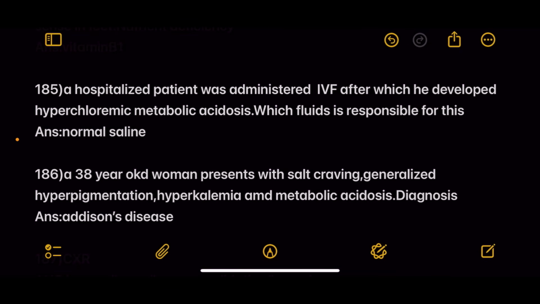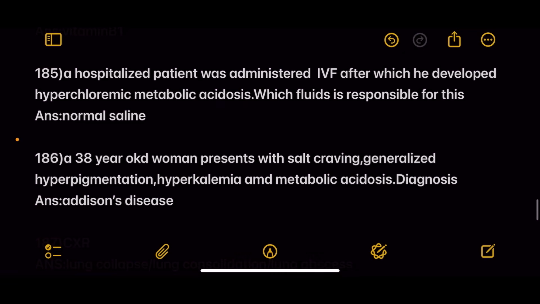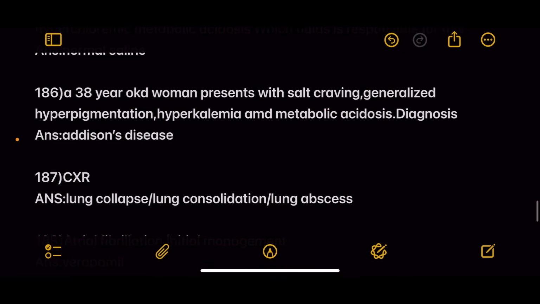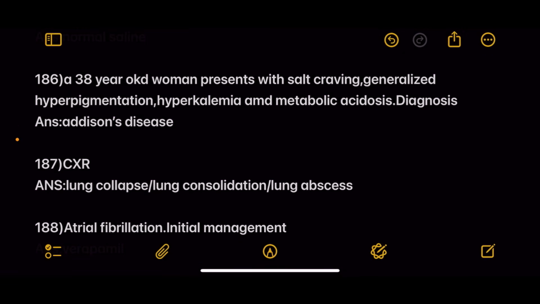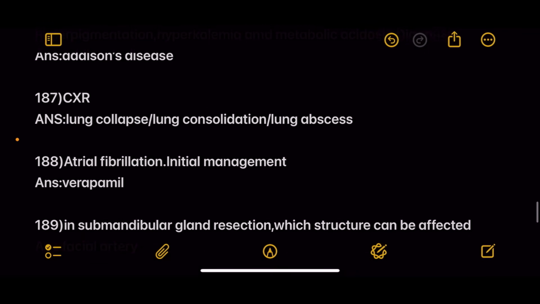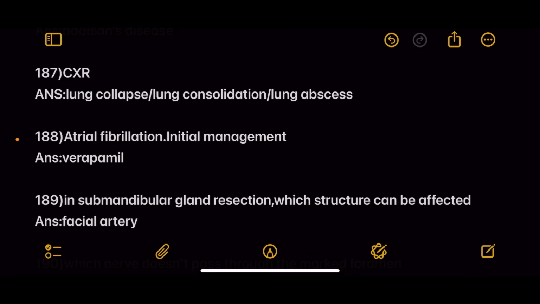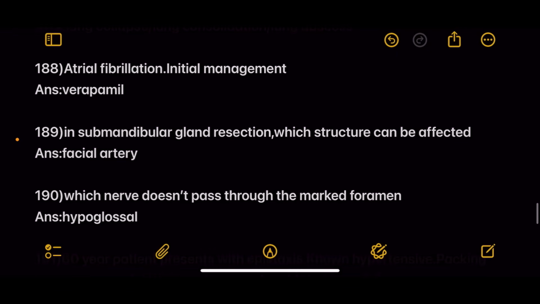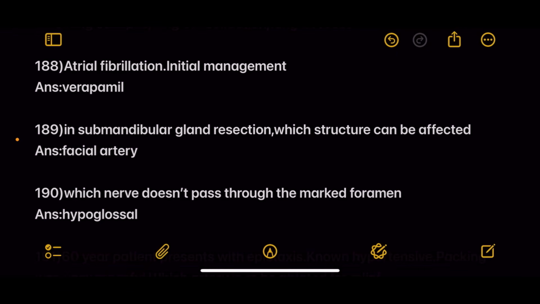Next, a hospitalized patient was administered IVF, after which he developed hypochloremic metabolic acidosis. Fluid responsible is normal saline. Next, 38-year-old woman presents with salt craving, generalized hyperpigmentation, hyperkalemia, metabolic acidosis. Diagnosis is Addison's disease. Next is the chest X-ray question. Answer, this is a confusing question. Answer could be lung collapse, lung consolidation, or lung abscess. Next, atrial fibrillation, initial management, verapamil.